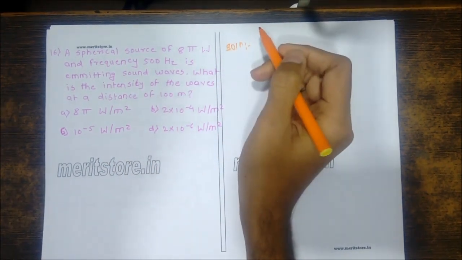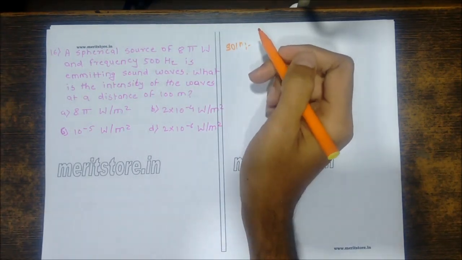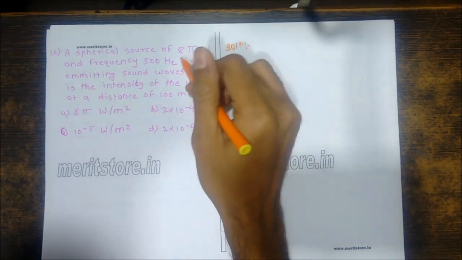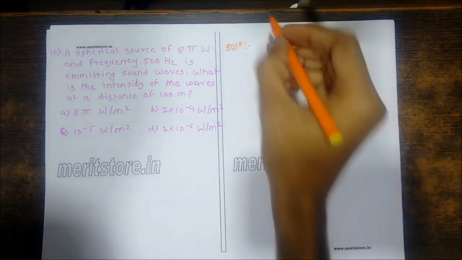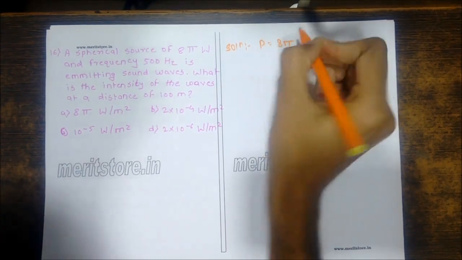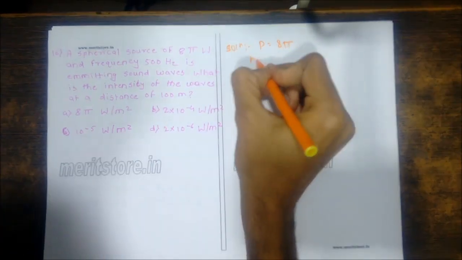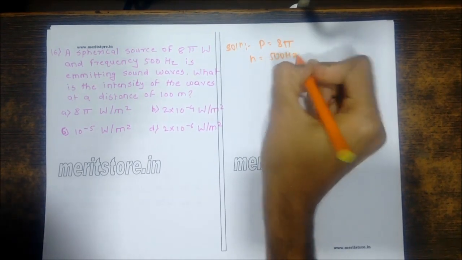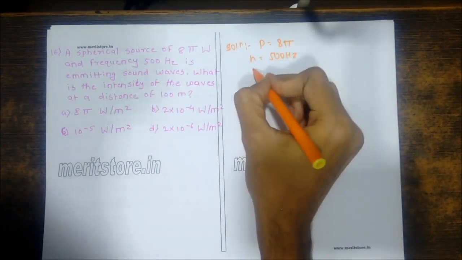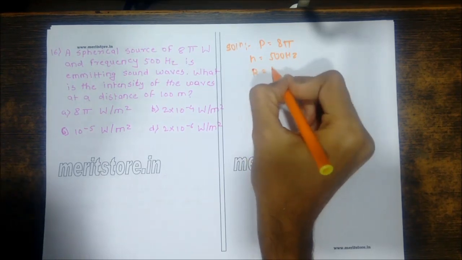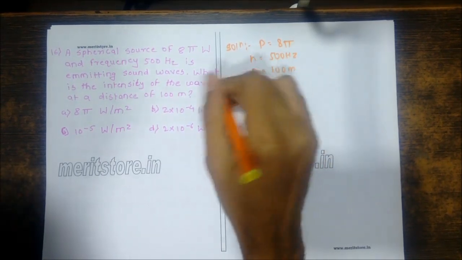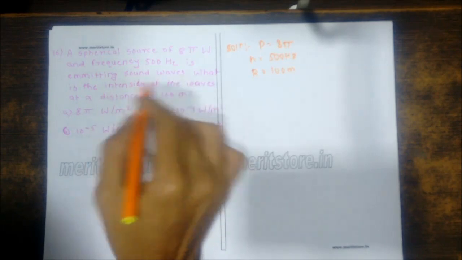So next we have to calculate the intensity of the wave. We have a spherical source. Power is given as 8 pi. Frequency is given as 500 Hz. We need to find the intensity at a distance. Distance is also given, r is equal to 100 meters. Next we need to find what the intensity is.